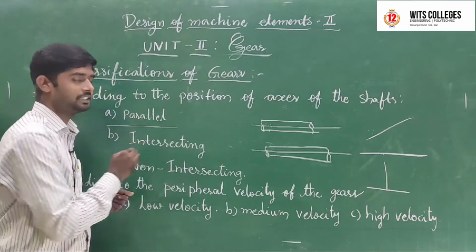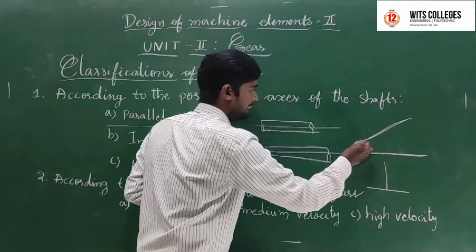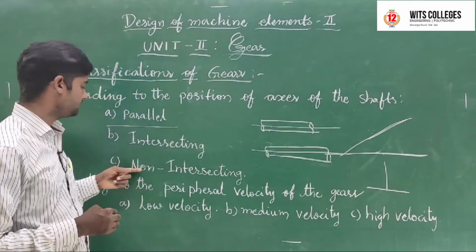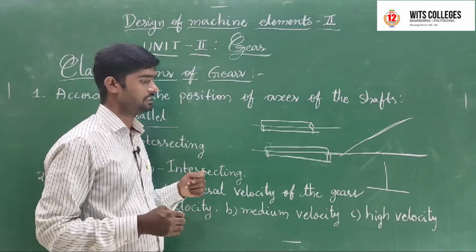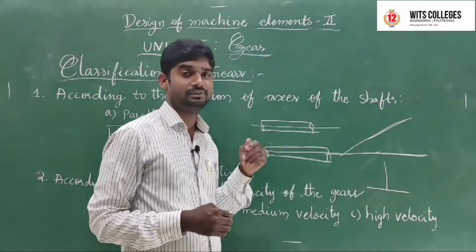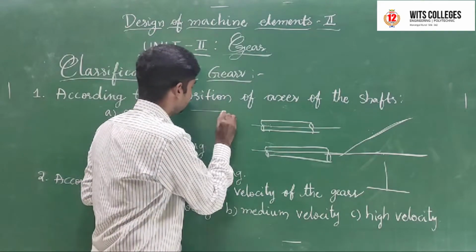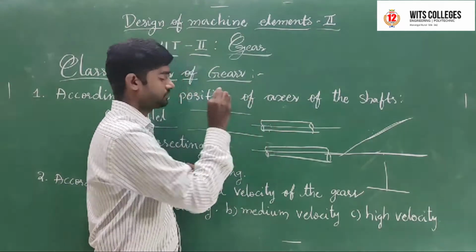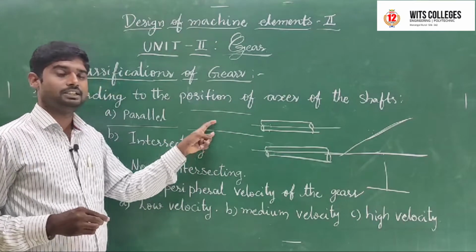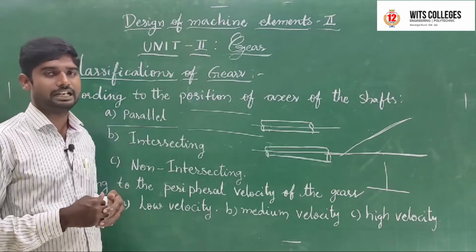Next, intersecting axis position. These two axes are intersecting each other. Next, non-intersecting. Perpendicular is also intersecting. Non-intersecting is also there. Here there is no intersecting, that is non-intersecting. This is also one of the classifications.